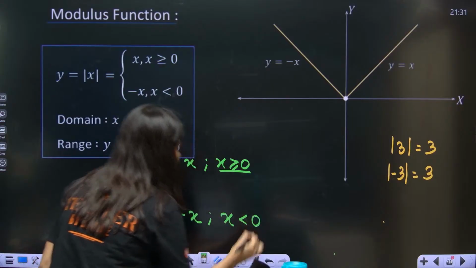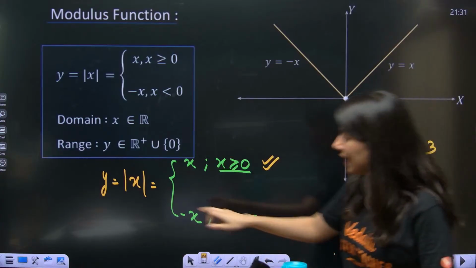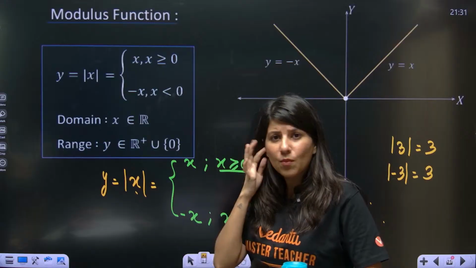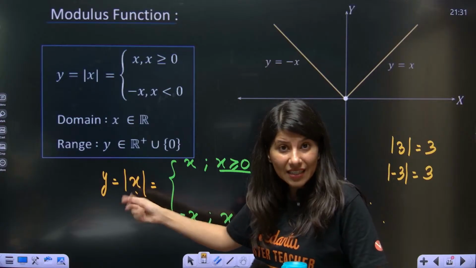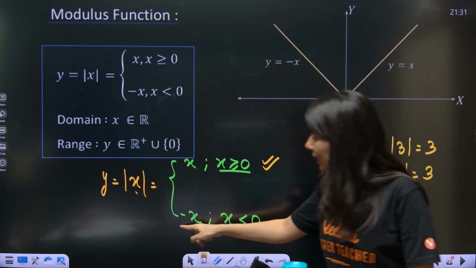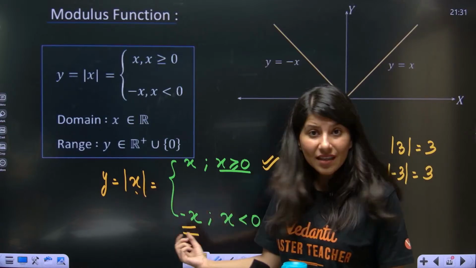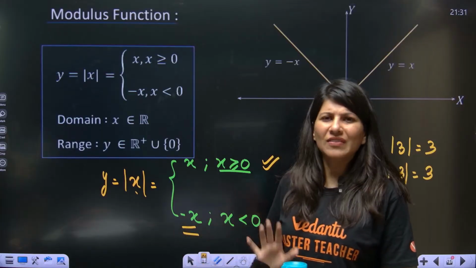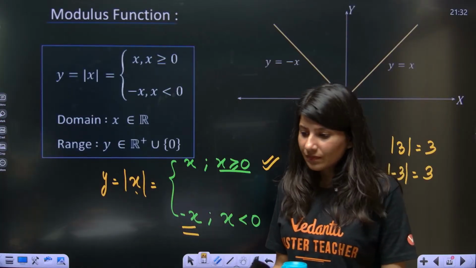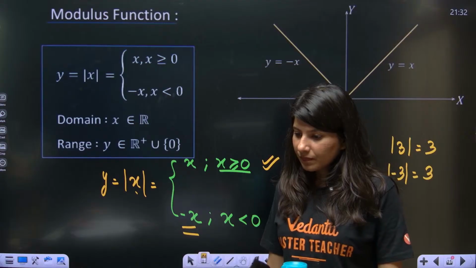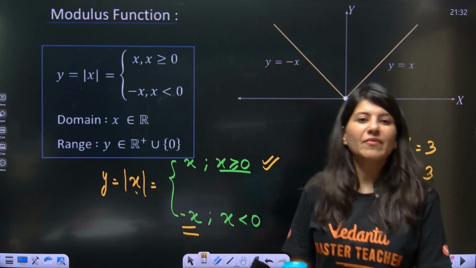Now you'll be like, hold on, ma'am. We have understood that if my x is positive, for example, mod 3 is equal to 3. But you are saying for mod of minus 3, a negative number, you will get minus x. Are you saying mod x is minus x? But mod is always positive, as we have studied. So how come mod x is equal to minus x? You are saying mod is giving a negative value. Ma'am, we are not understanding.